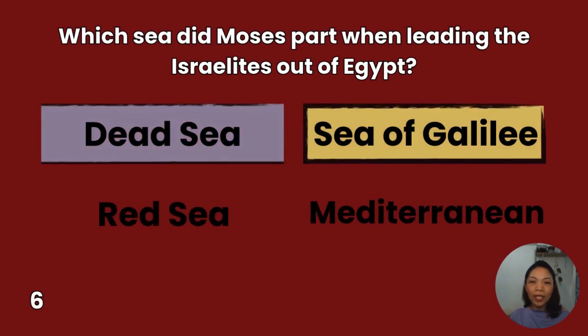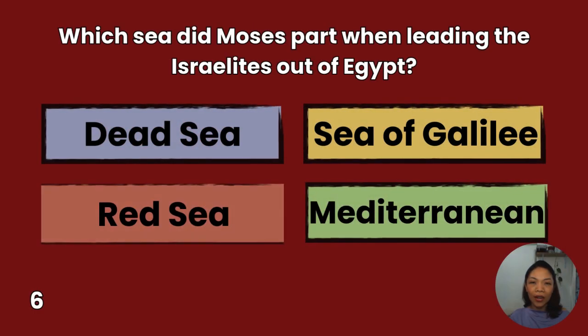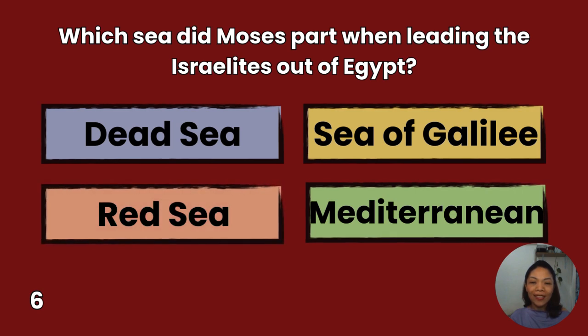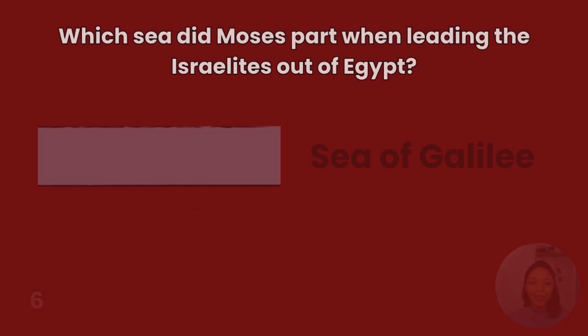6. Which sea did Moses part when leading the Israelites out of Egypt? Dead Sea, Red Sea, Sea of Galilee, Mediterranean. You have 10 seconds to answer.